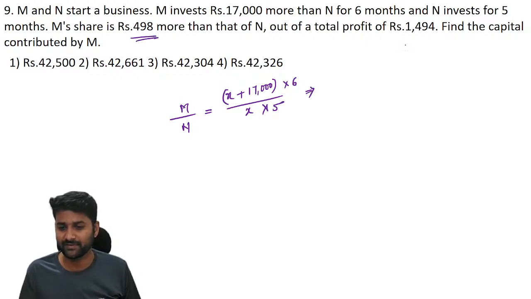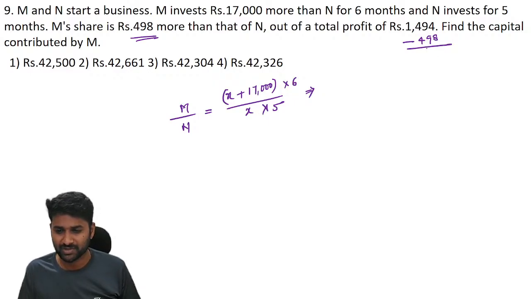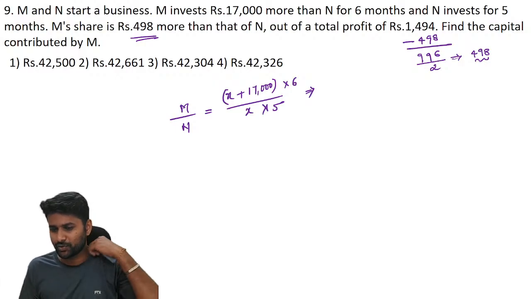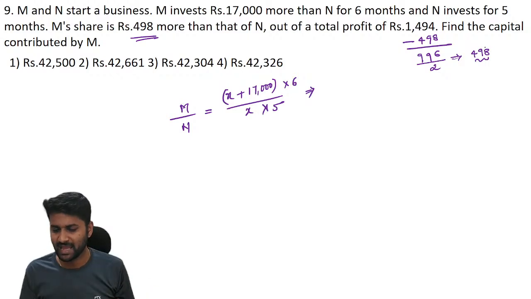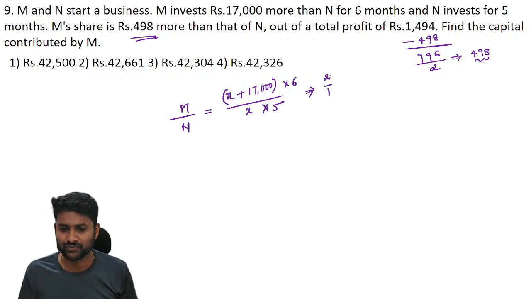Understand that 498. First of all, subtract 498 from here. You will get how much of a difference? So you will get 1. 14 minus 8 is equal to 6. Here 8, here 9. If you again divide 996 equally, you will get 498 itself only. So 996 divided by 2 is 498. It means the respective ratio of profits between M and N, again, is 2 is to 1.